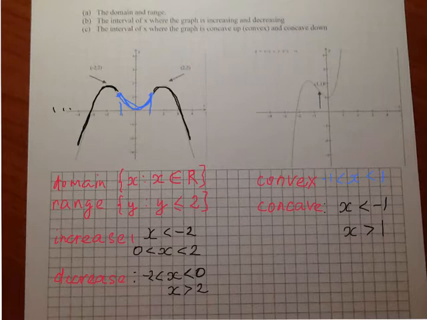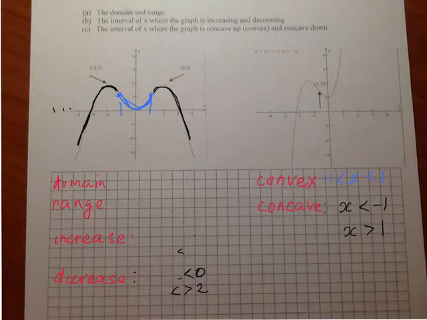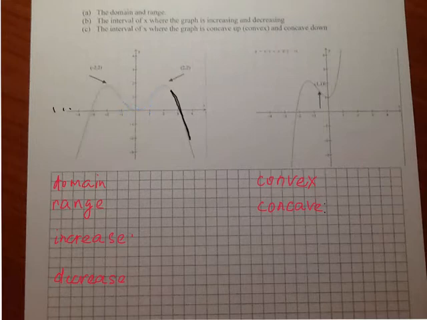Let's move to the second one. We'll just erase this part and we'll find out all these values for the second function. Now let's investigate the second function. First, about domain. So domain is x values.